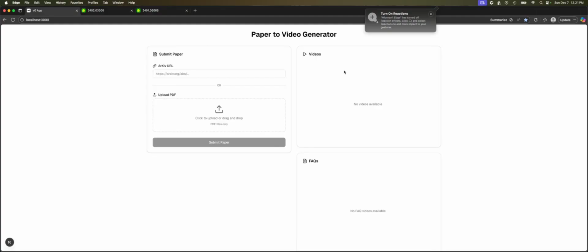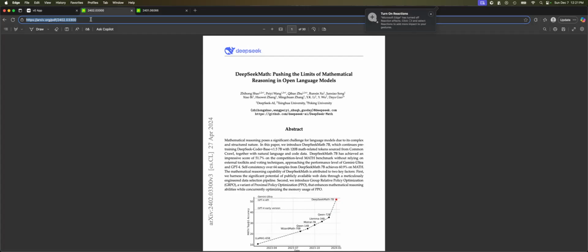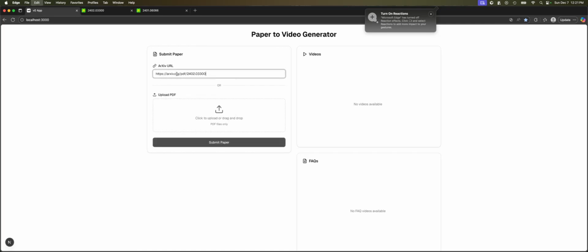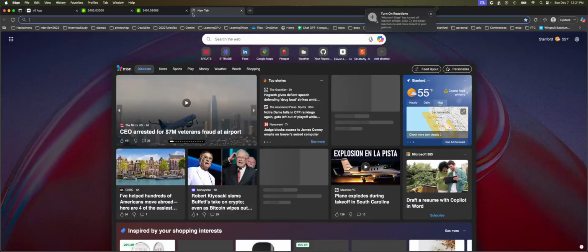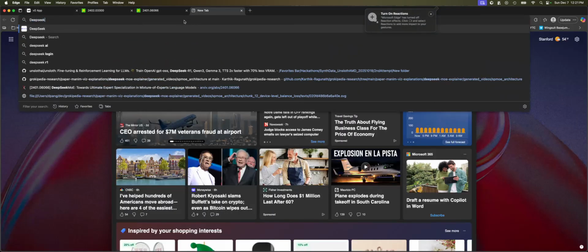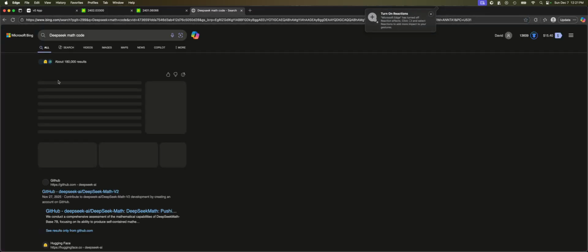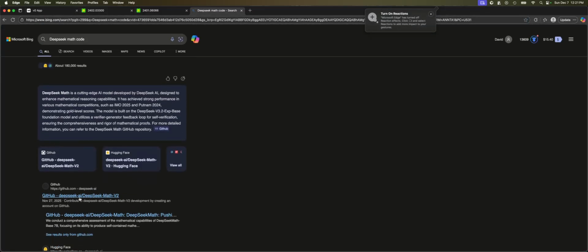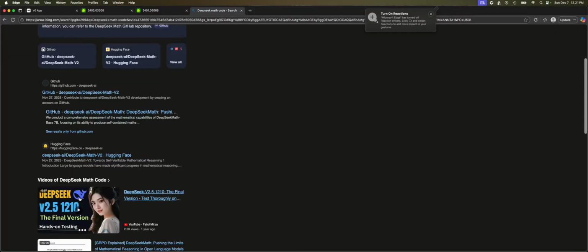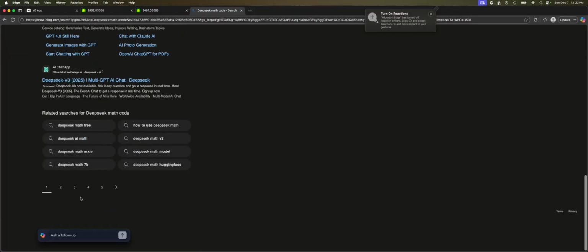So now let's see it in action. This is a paper, the DeepSeek math paper. Let's try this one quickly. I'm going to copy the paper, and then I'm going to copy the DeepSeek math code.